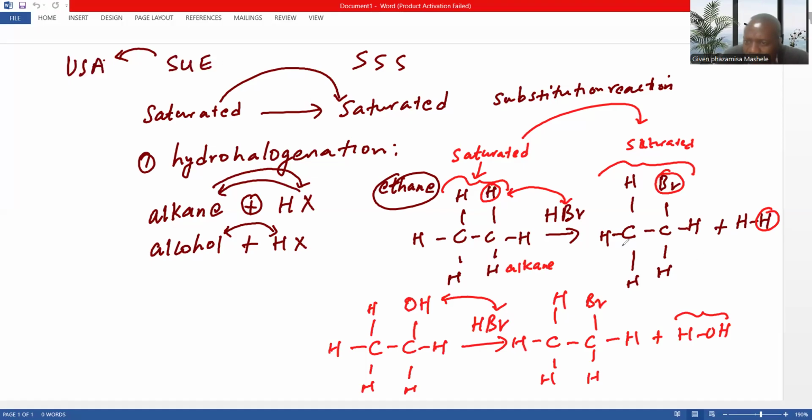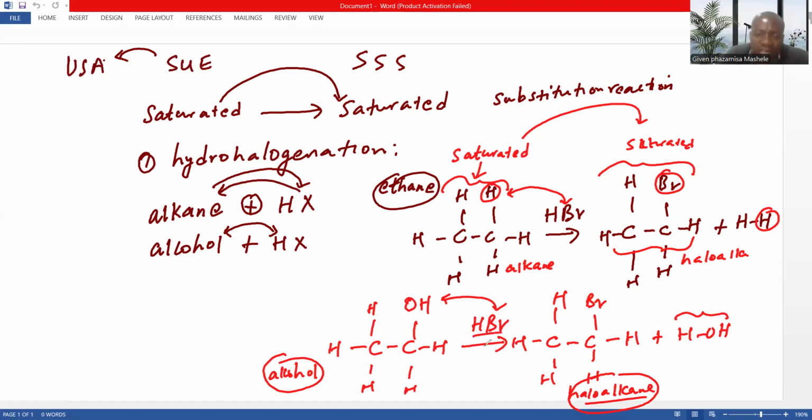Now the final product is a haloalkane. Here we had an alcohol, but the final product is still a single bond, but it's a haloalkane. So you see that this is an example of substitution. But it's not about this only.